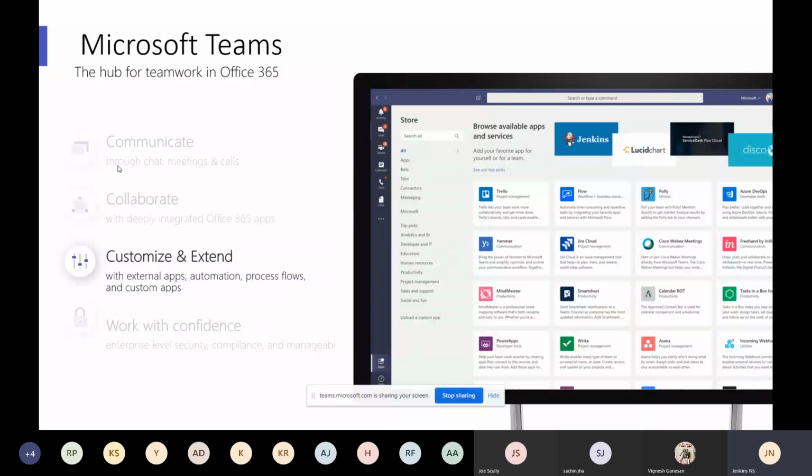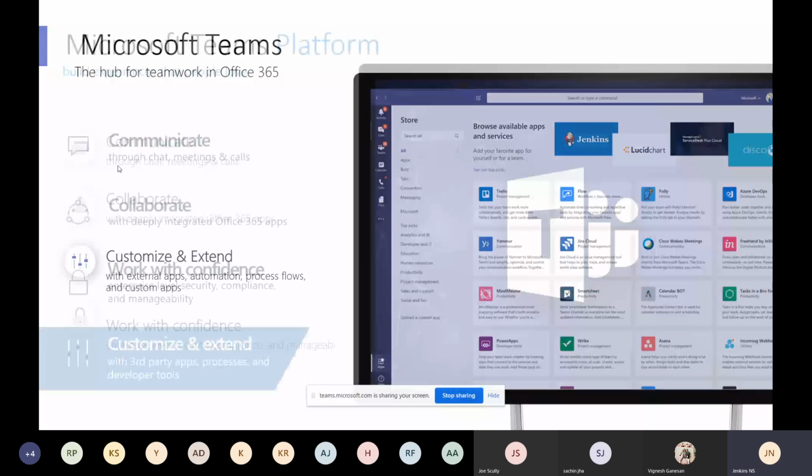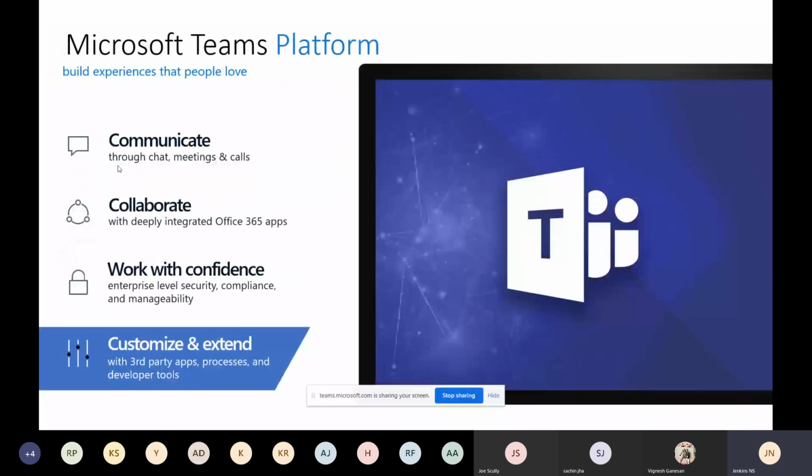In this part, we are going to show how everything is customized and extended. When you go for communication, that is Skype for Business, it's upgraded to Microsoft Teams. That's why you are seeing the communication through chat, meetings, calls, everything. And the collaboration part is totally integrated with Office products like SharePoint, Power Apps, PowerPoint, Excel, Word, everything. These collaboration tools are integrated with Microsoft Teams by default. That's an extra feature compared to Skype for Business.